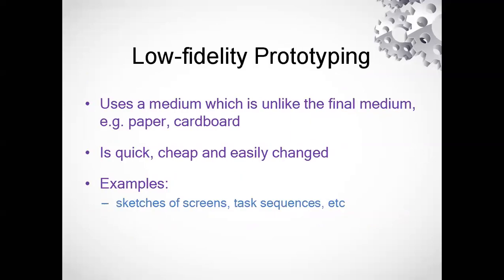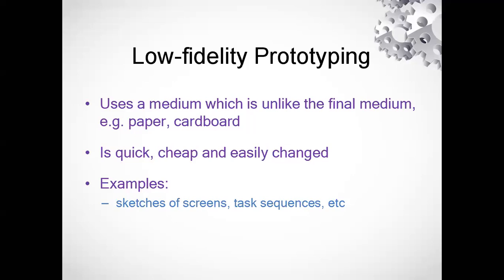Now, there are two types of prototyping: low fidelity prototyping and high fidelity prototyping. What is low fidelity prototyping? Low fidelity prototyping uses a medium which is unlike the final medium, for example, paper or cardboard. It is quick, cheap, and easily changed. The examples are sketches of screens, task sequences, or anything you can have.